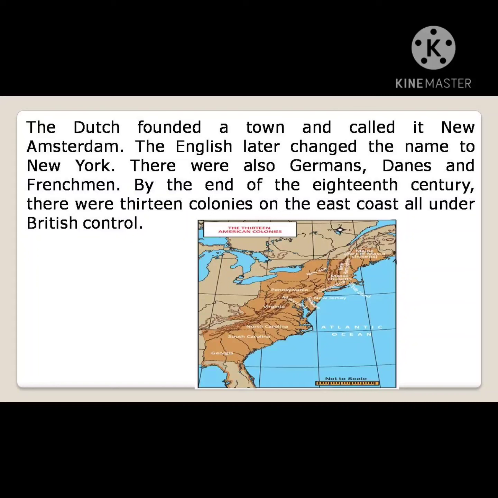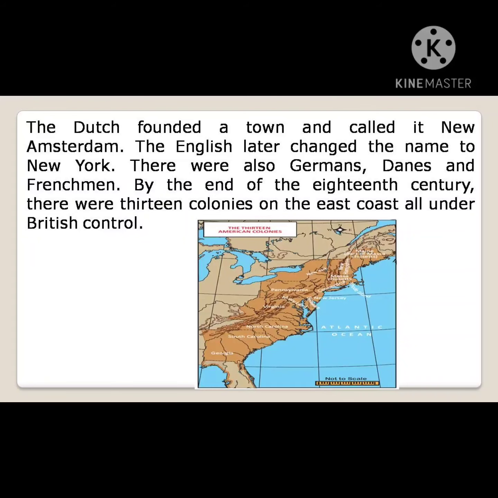The 13 colonies were Rhode Island, New Hampshire, Massachusetts, Connecticut, New York, New Jersey, Pennsylvania, Delaware, Maryland, Virginia, North Carolina, South Carolina, and Georgia. These were the 13 colonies on that map. You can see that by 1775, the population of the 13 colonies had grown steadily, reaching nearly 3 million, a third of